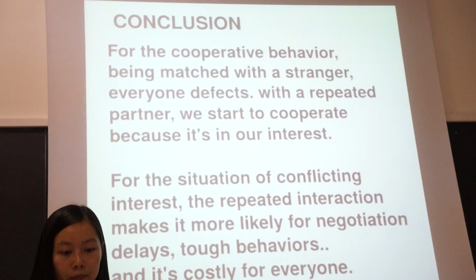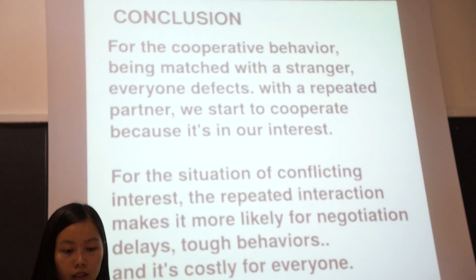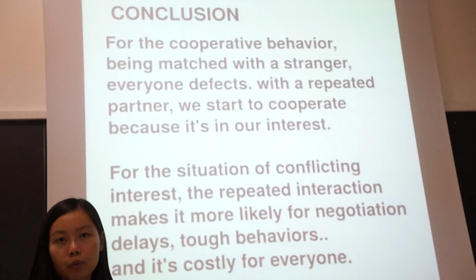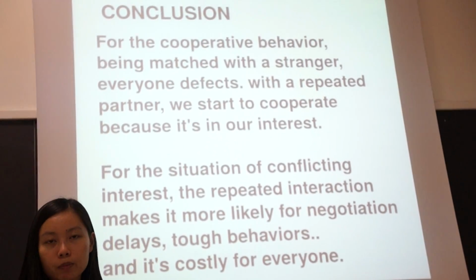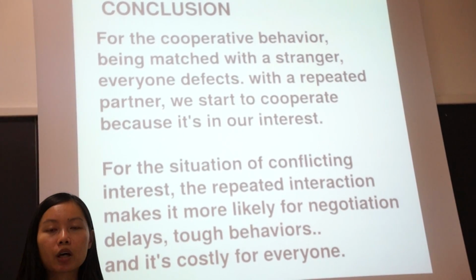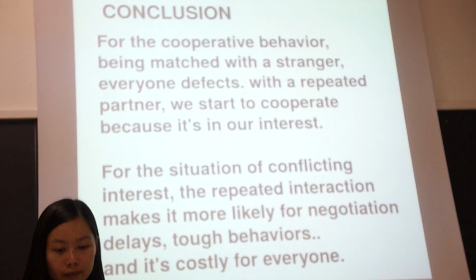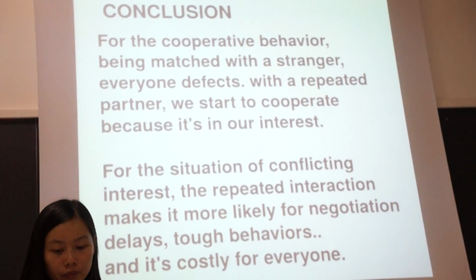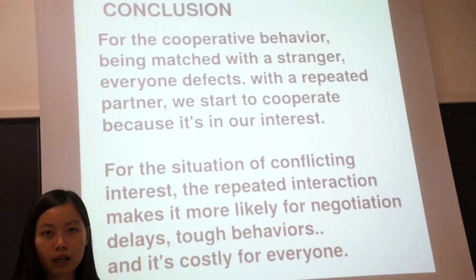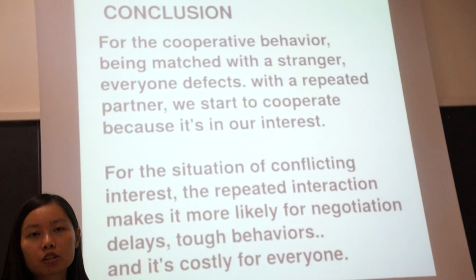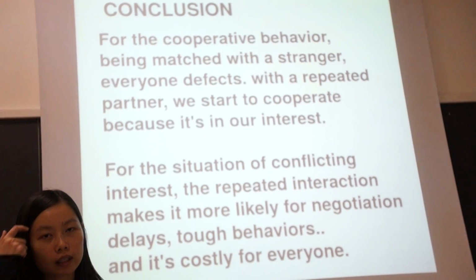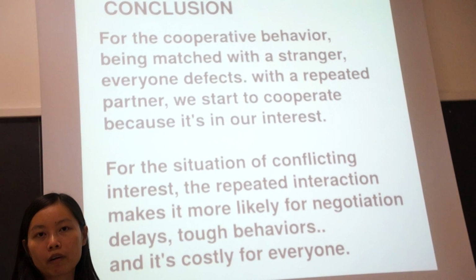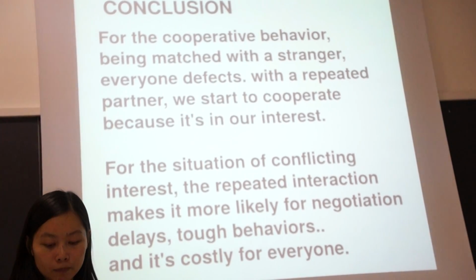Okay, so that is the result of the simulation, and I would like to conclude that for cooperative behaviors, if we are matched with strangers, then everybody will defect. But if we are matched with our repeated partners, then we will start to cooperate, because it is in our interest. However, in the situation of conflicting interest, the repeated interaction actually makes it more likely for the negotiation to be delayed and for people to get aggressive in the bargaining process. And it is costly for everyone, for the whole society, when it happens.